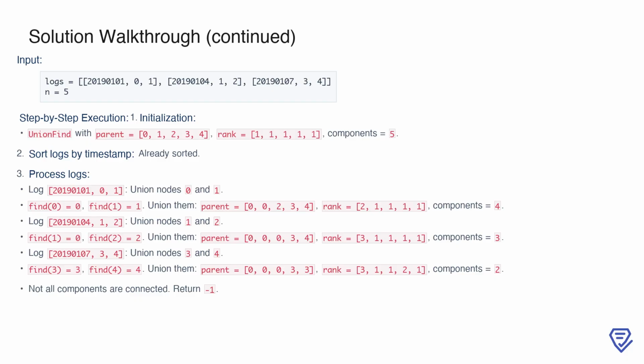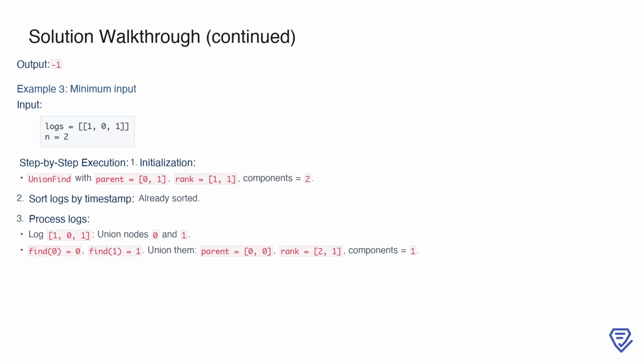The second log, 2019-01-04, 1, 2, connects persons 1 and 2. After this union, the parent array updates to 0, 0, 0, 3, 4, the rank of node 0 increases to 3, and the components count drops to 3. The third log, 2019-01-07, 3, 4, connects persons 3 and 4. After processing this log, the parent array becomes 0, 0, 0, 3, 3, the rank of node 3 increases to 2, and the components count decreases to 2.